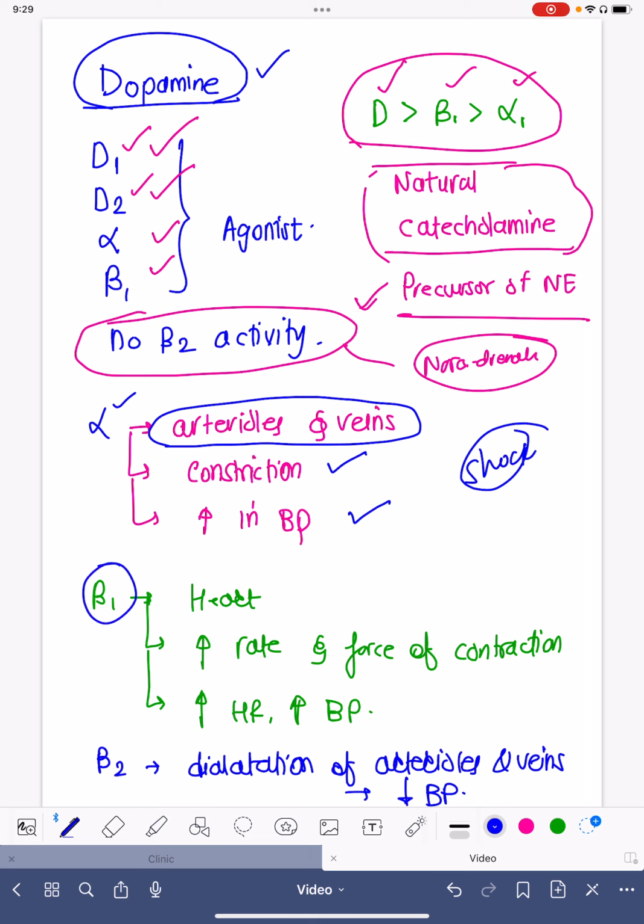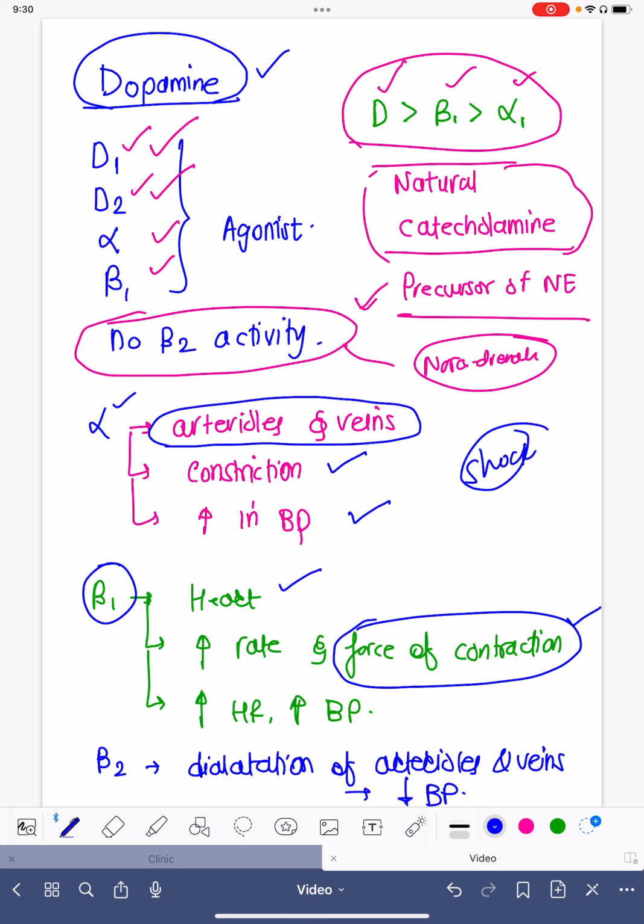So beta 1, we know that these receptors are seen on the heart, and the main aim of this is to increase the heart rate and to increase the force of contraction. So dopamine markedly increases the force of contraction, but it doesn't increase heart rate to a very high level. It definitely increases the heart rate, but at lower or moderate dosage, the force of contraction increases, while the heart rate increment, or chronotropic effect, is comparatively lesser.